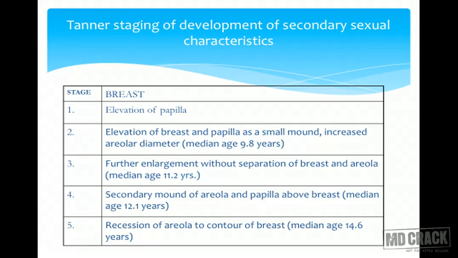So this is how puberty progresses. Breast development, Tanner has given us staging by which we have staged the breast development at thelarche. Stage 1, there is just elevation of papilla. Stage 2, there is elevation of breast and papilla as a small mound, and areola increases in diameter. Stage 3, there is further enlargement without separation of breast and areola. Then there is development of a secondary mound of areola and papilla above the breast, and then recession of areola to the contour of breast. So this is Tanner 4, and 5 is the complete development of breast.